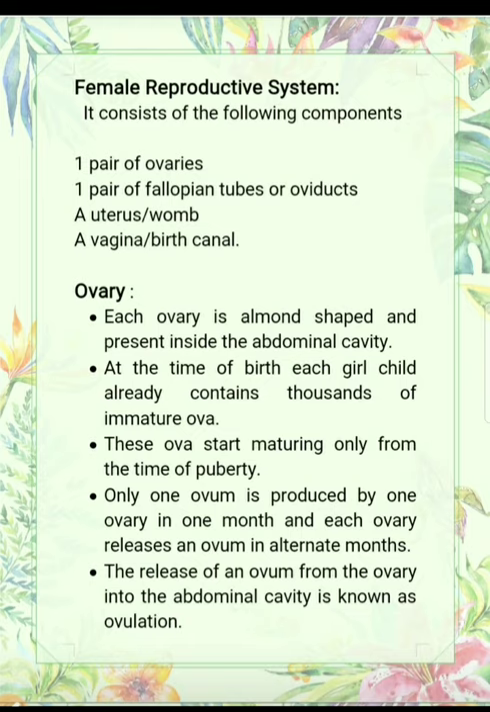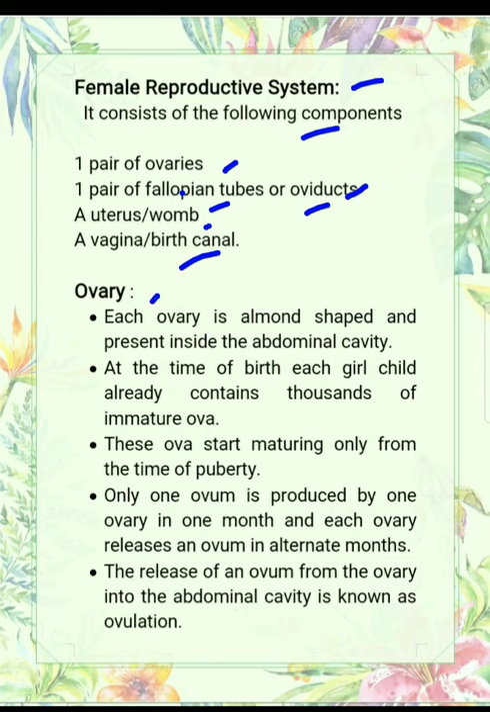In the last class, we discussed the male reproductive system of humans. Today, we will discuss the female reproductive system. The female reproductive system consists of the following components: a pair of ovaries, a pair of fallopian tubes, which are also known as oviducts, a uterus, also known as the womb, and a vagina, also known as the birth canal.